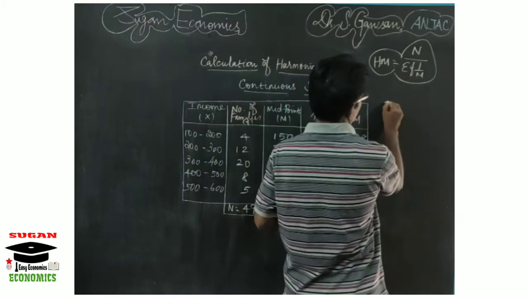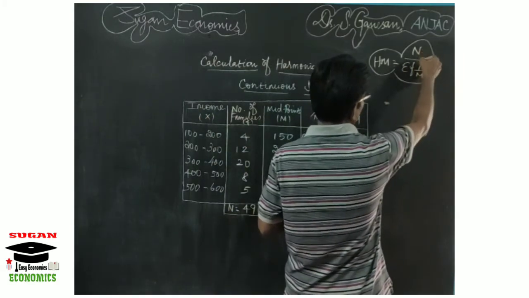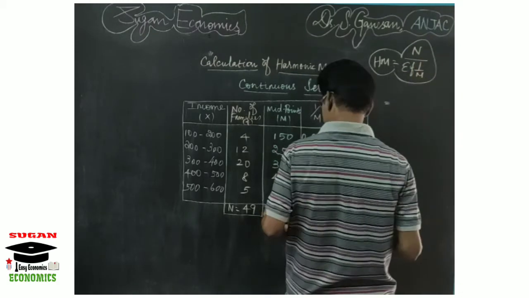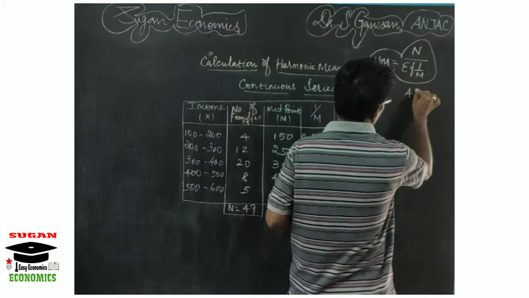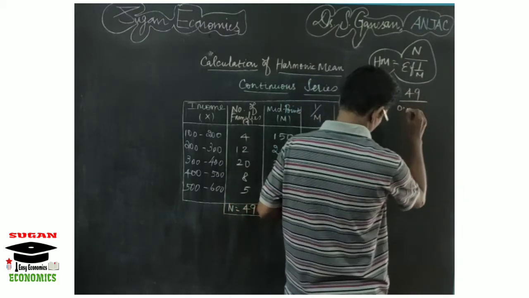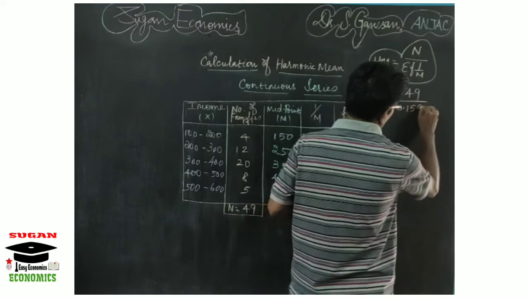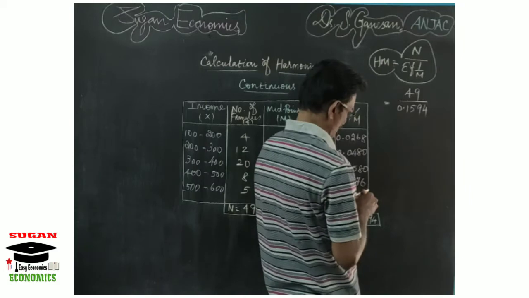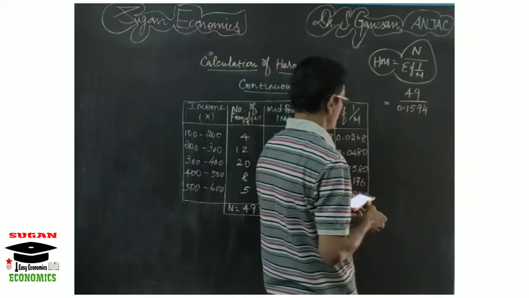The formula is harmonic mean equal to n by sigma f into 1 by m. What is your n? n equal to 49. So 49 should be divided by 0.1594.